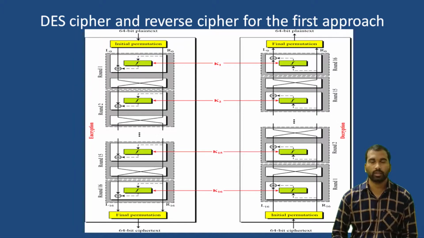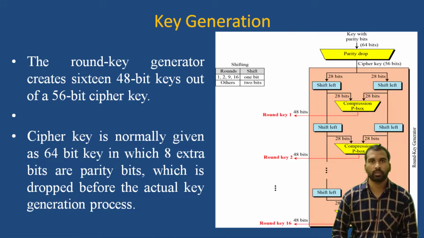Now the next concept is key generation. The round key generator creates 16 48-bit keys out of a 56-bit cipher key. The actual length of the key is 56 bits. That 56 bits will be forwarded to the round key generator, where it generates a new key for each round. Totally we are having 16 rounds.